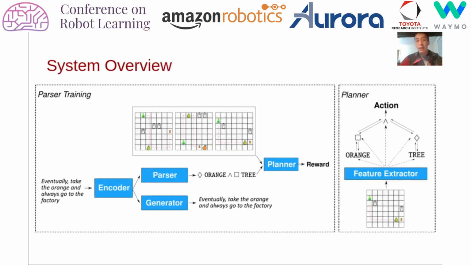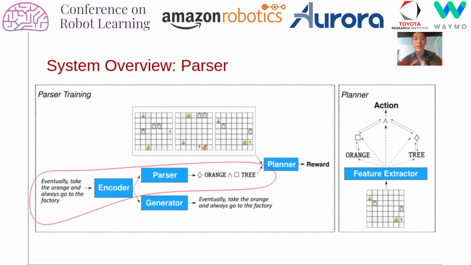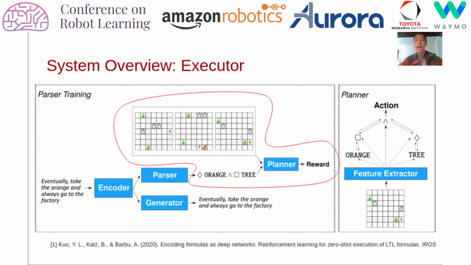I can give a quick overview of our training paradigm here, but of course complete details can be found in our paper. During training, a natural language command is given as input. It's mapped to a high-dimensional vector embedding, which is then fed to a parser. The parser proposes an LTL formula, and an executor module takes the hypothesized formula and the demonstration videos as input and outputs a reward.